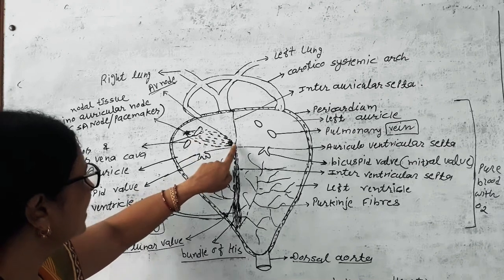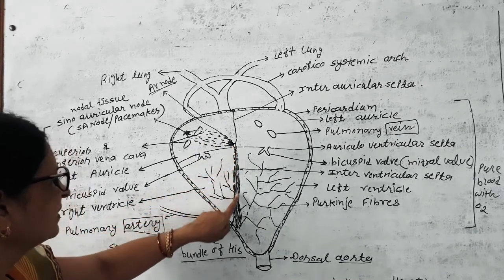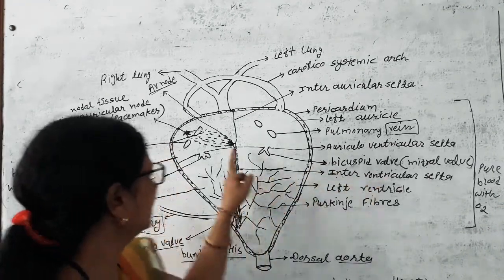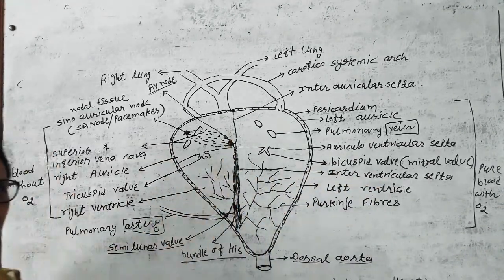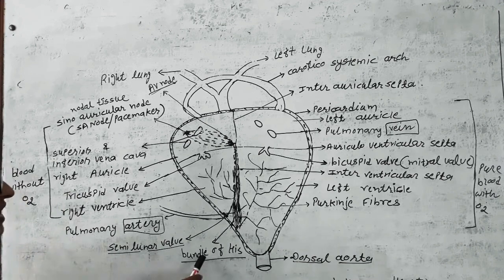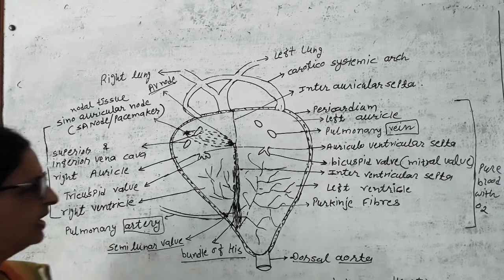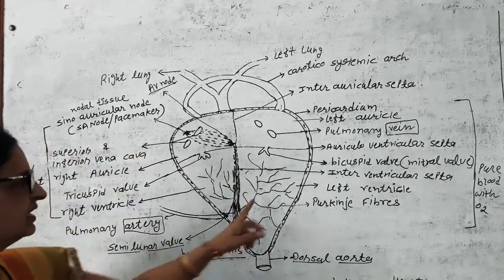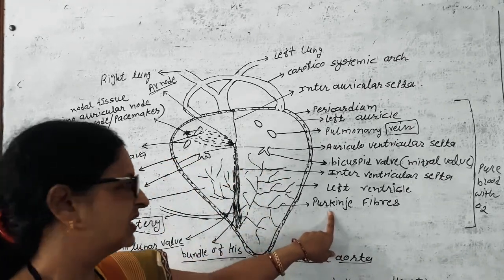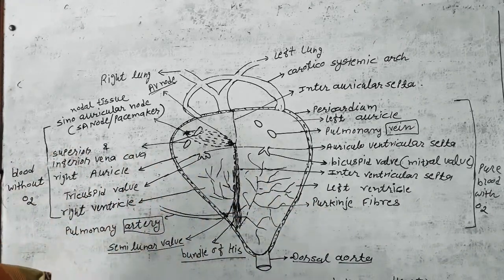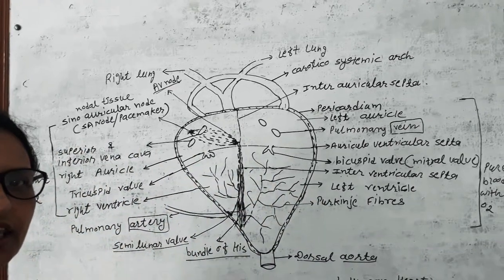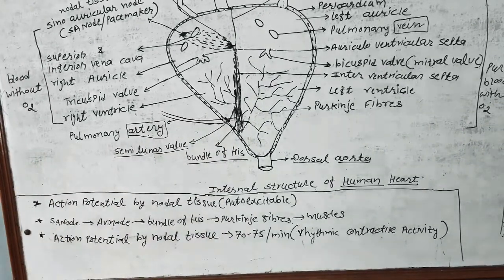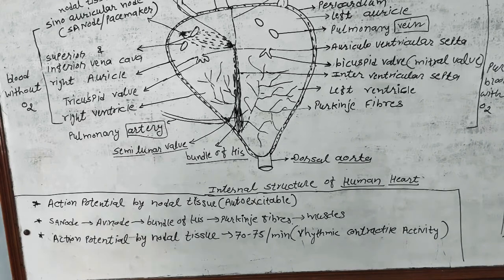These impulses are carried by fibers running parallel with the interventricular septum, called the bundle of His, and the bundle of His becomes more branched in both the ventricles, called Purkinje fibers. So the internal structure of the heart carries the working mechanism of the heart. Now we will see how the heart works.